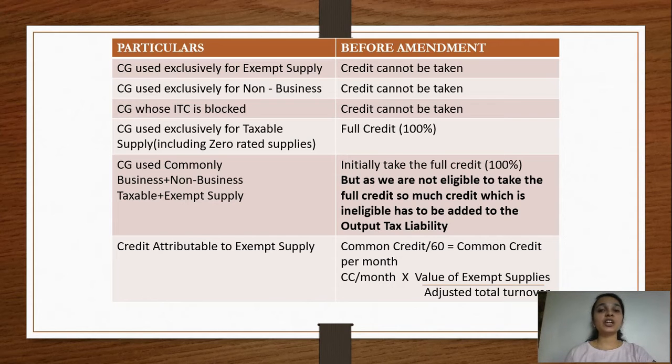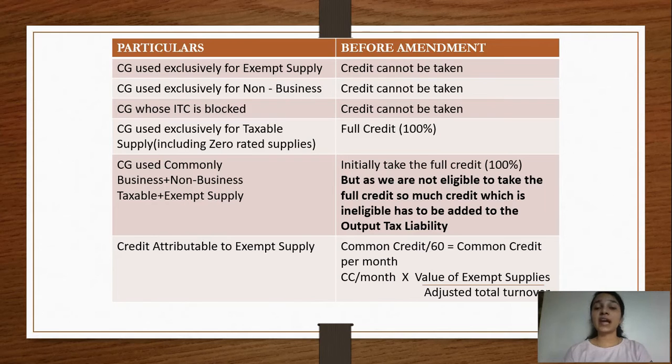Hence, when we talk about a capital good which is being commonly used for business purposes and non-business purposes, then again there would be full credit of that, because there's no apportionment rule given, or rather there's no way wherein you can identify how much is being used for business purpose and how much is being used for non-business purpose.